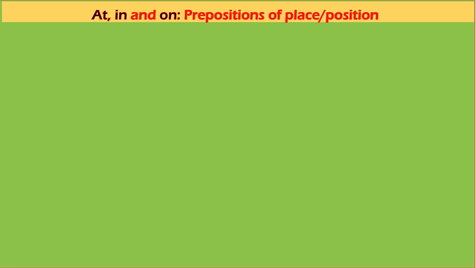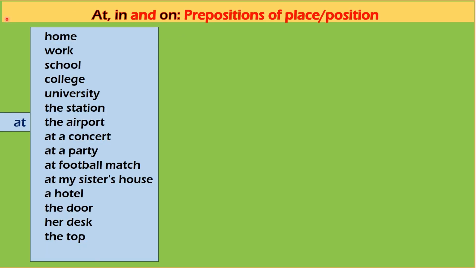Dear learner, in this chapter we are going to learn the use of prepositions of place or position. Mainly we are discussing the use of at, in, and on here. Look at this chart. The chart shows the use of at before some positional words or before some words that denote position or places. You study all these words. These are some examples. There might be other words before which the preposition at is used.